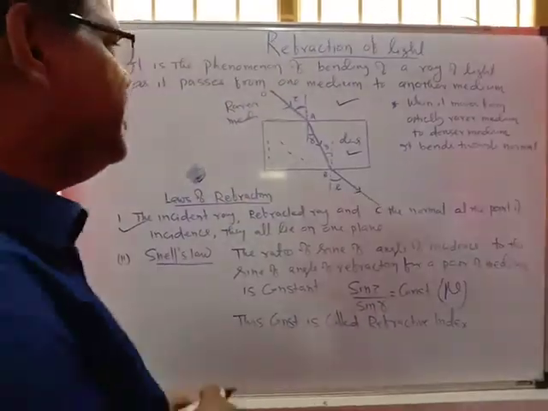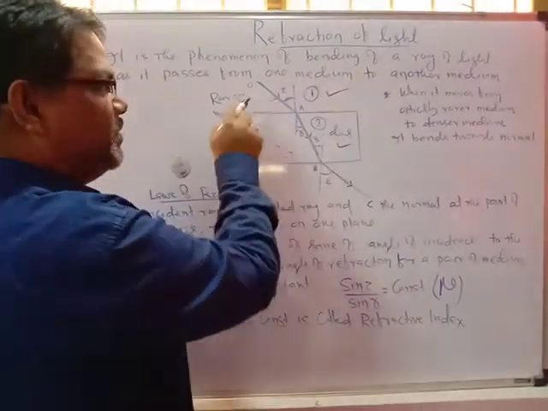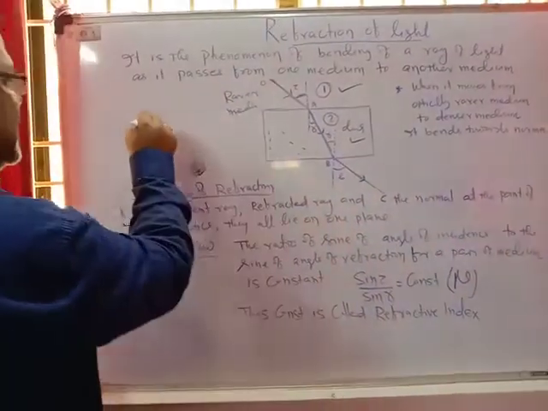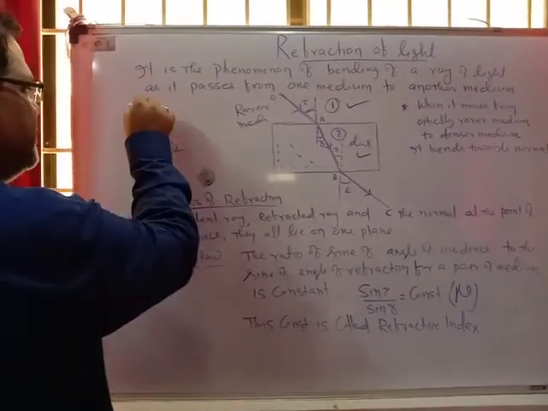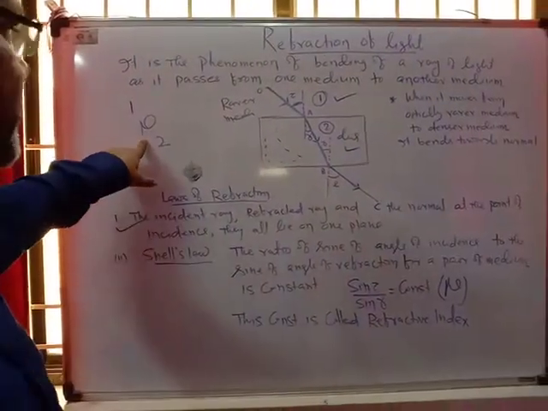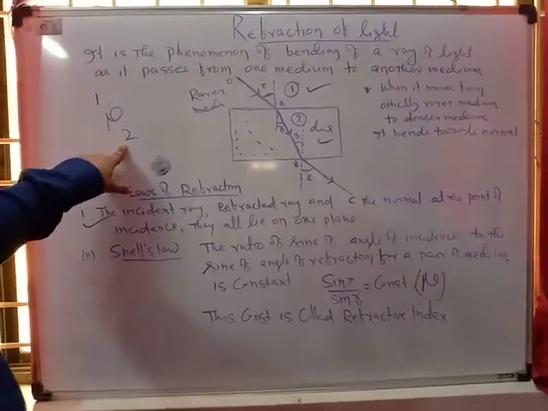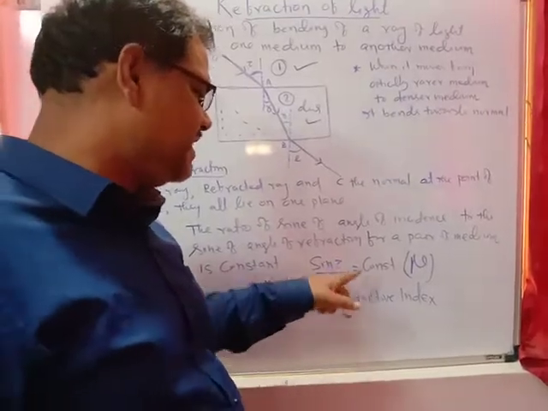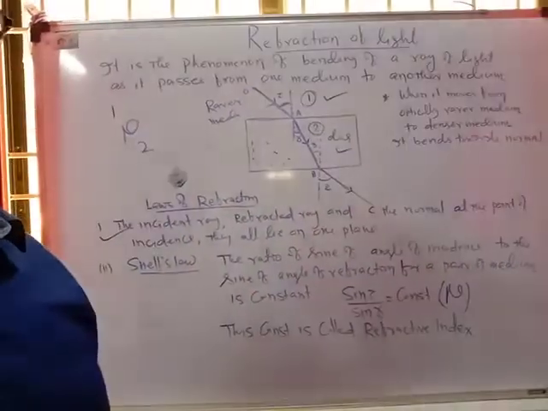Suppose this is medium number 1 and this is medium number 2. Light moves from medium 1 to medium 2. We call it the refractive index of medium 2 with respect to medium 1. So this second law, Snell's law, tells that sin i upon sin r equals constant, and that constant is called the refractive index.